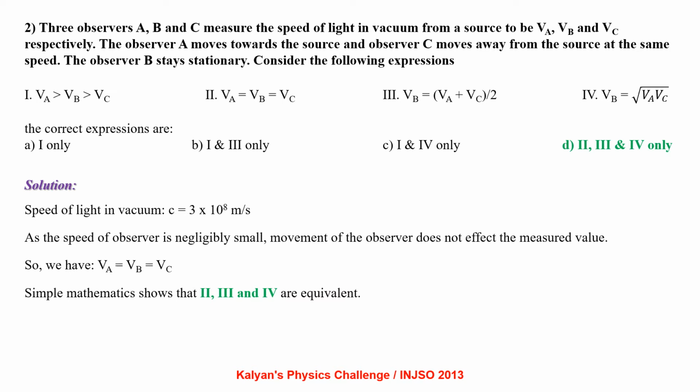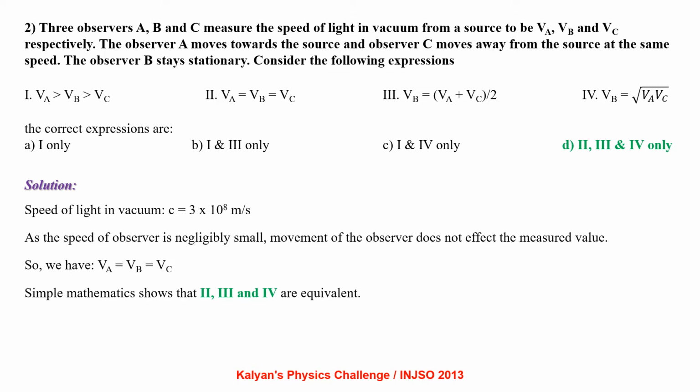Three observers A, B and C measure the speed of light in vacuum from a source to be VA, VB and VC respectively. The observer A moves towards the source and observer C moves away from the source at the same speed. The observer B stays stationary. Consider the following expressions. VA greater than VB greater than VC, VA equal to VB equal to VC, VB equal to VA plus VC by 2, VB equal to root of VA VC.